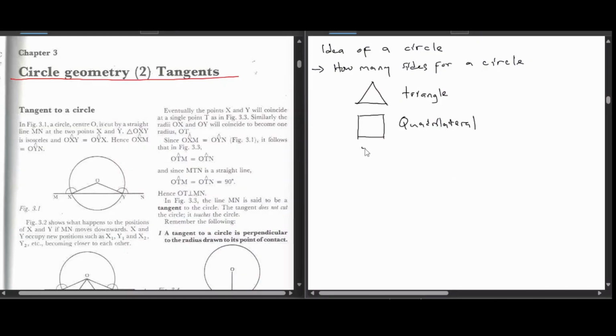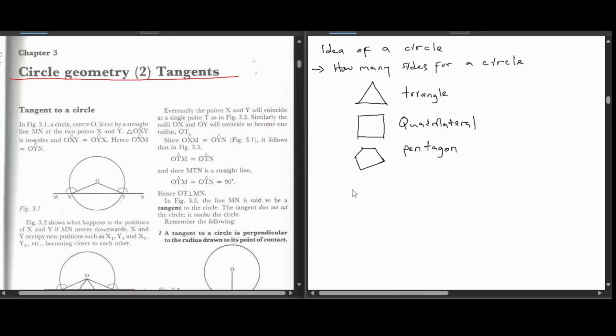If we increase another side, we have a 5, so it's 1, 2, 3, 4. It's not going to be regular, just 5 sides. It becomes a pentagon. We keep going: hexagon, heptagon, octagon, nonagon, decagon, dodecagon, and other fancy names.